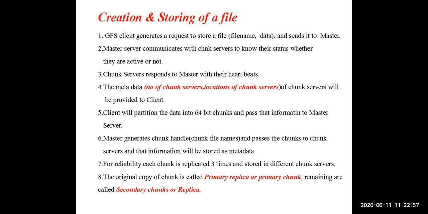Based on the client request, generally Google file system will create 3 copies. If the client requests, it can maintain more copies also, no problem at all. The client can request more secondary replicas, 2, 3, 4 like that. Generally there will be 1 primary replica and 2 secondary replicas. Clear. This is the process of creation and storing of a file. Is it clear? Yes, first one, creation and storing of the file.